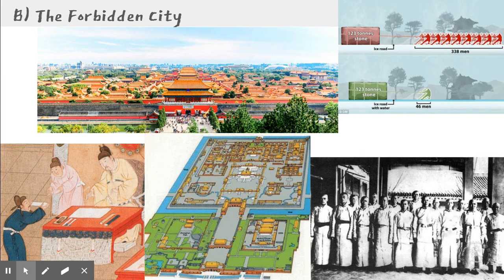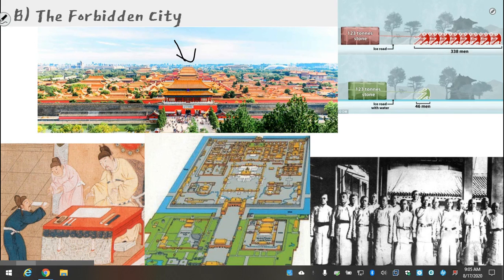One of the things that the Yongle Emperor is most known for is the creation of the Forbidden City, which we see pictured here. And there's a diagram of it right there. The Forbidden City is like a city within a city in the capital of Beijing. And it's a place where the emperor can meet with his advisors and have emissaries come and talk to him.